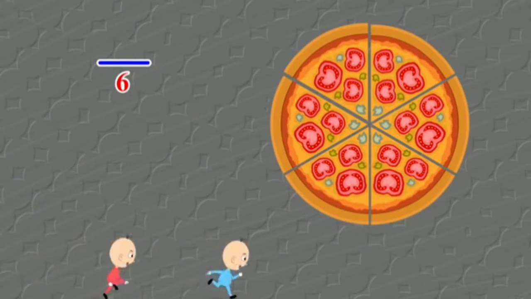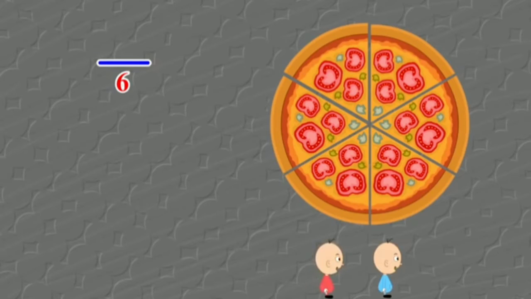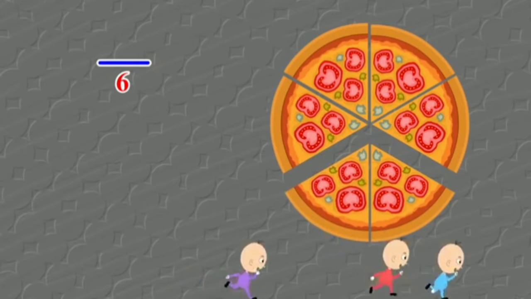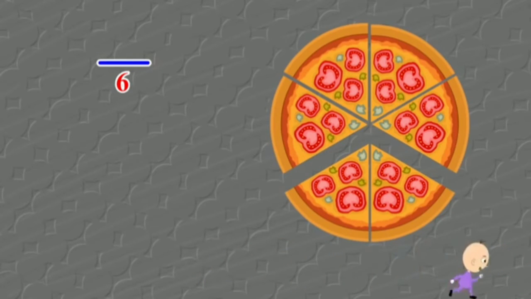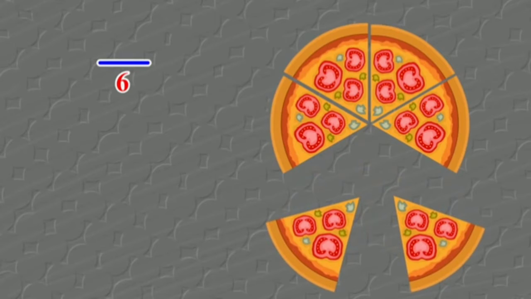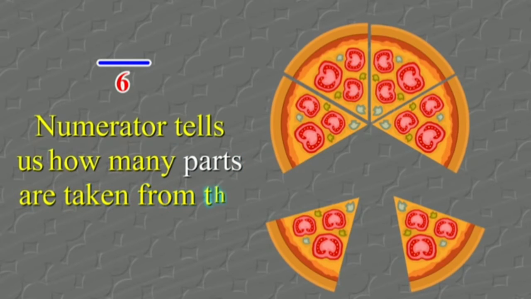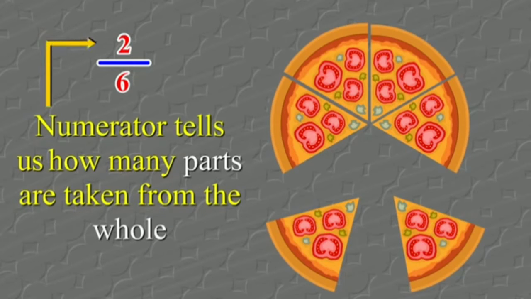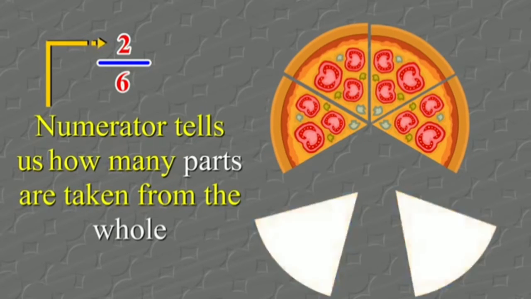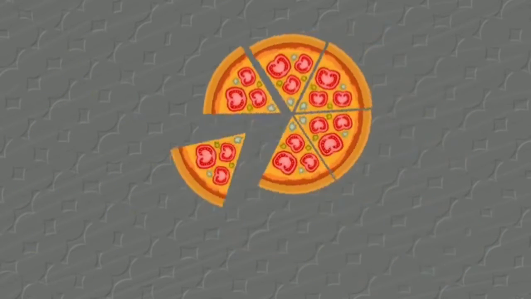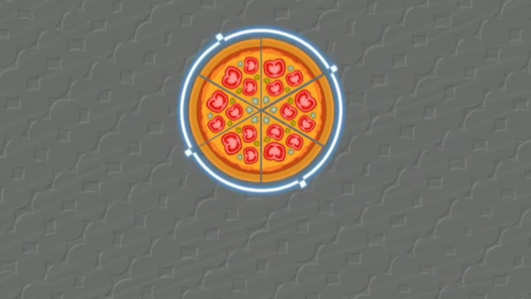And coming to the numerator now, you can see two of Tommy's brothers are running and coming, and each one is trying to take a piece out of it, and another one is chasing them. So now 2 parts have come out of the pizza. So this will be the numerator. The numerator tells us how many parts are taken from the whole. Out of that, 2 have been taken out. So here 2 is the numerator, and we are writing it above the line. So this is the way to write the fraction of a number.